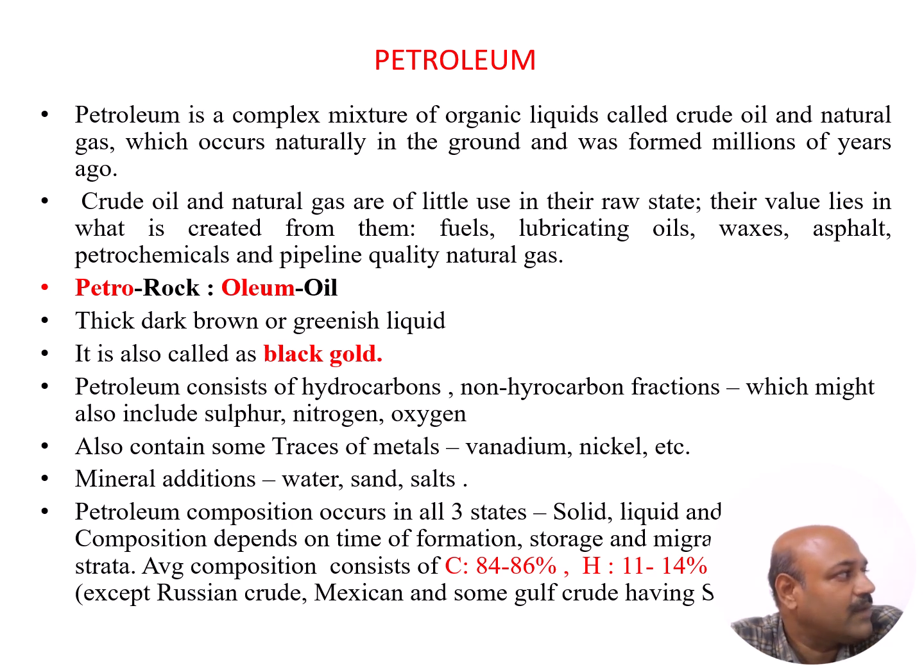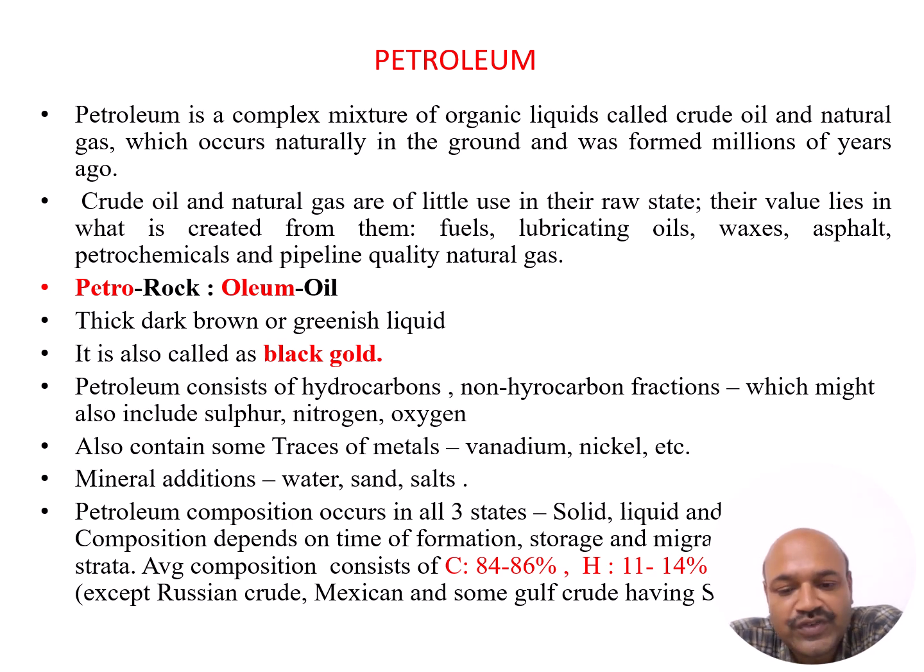It is a thick, dark brown or greenish liquid in color. It is also called black gold. It consists of hydrocarbons and non-hydrocarbons, which include sulfur, oxygen and nitrogen. It also contains some traces of metals such as vanadium and nickel, and some mineral additions such as water, sand and salt.